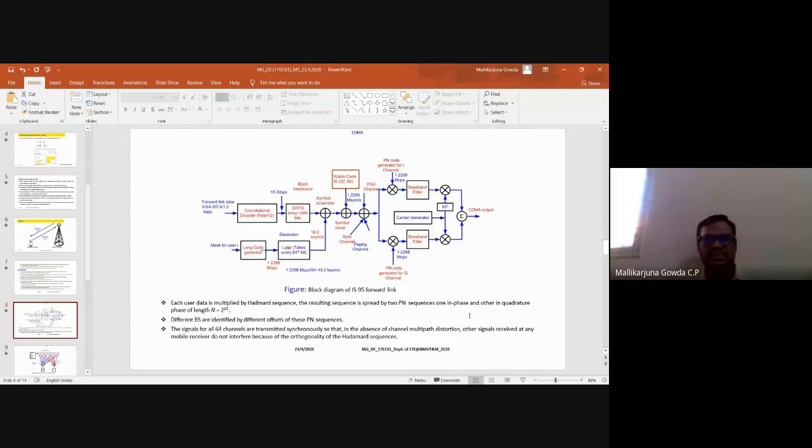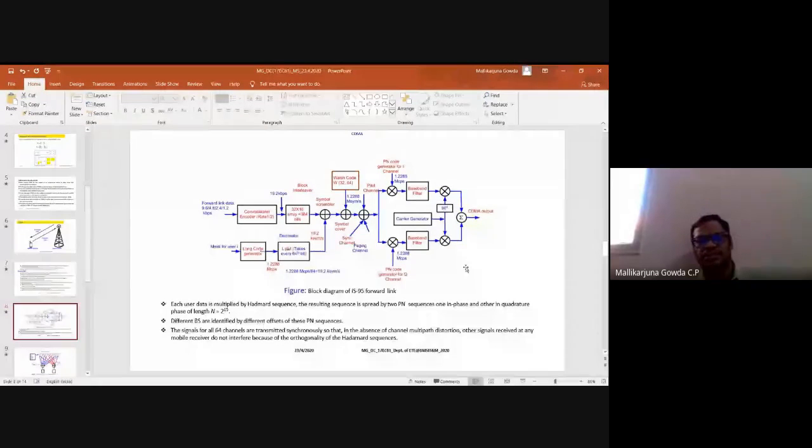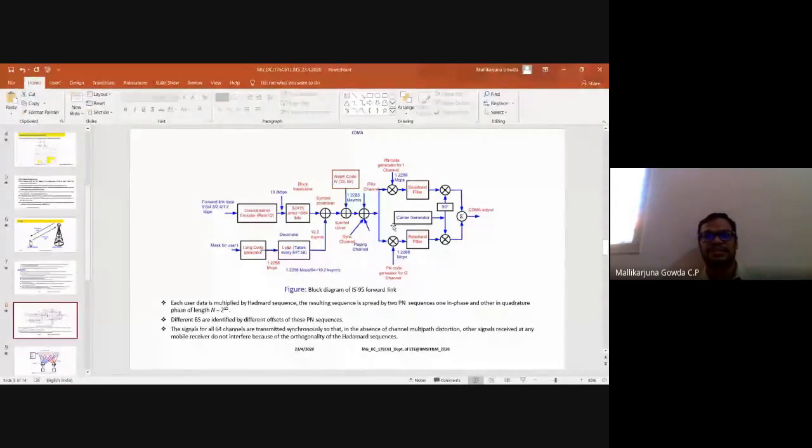If you have any doubts, you can ask me about this block diagram. There will be one question on this. Two things are there: the forward link and the reverse link. This block diagram is used at the base station. Another one will be used at the mobile receiver, which is slightly different from this. If you have any questions, you can ask me. Do you have any doubts regarding this? So much is involved in this block diagram.